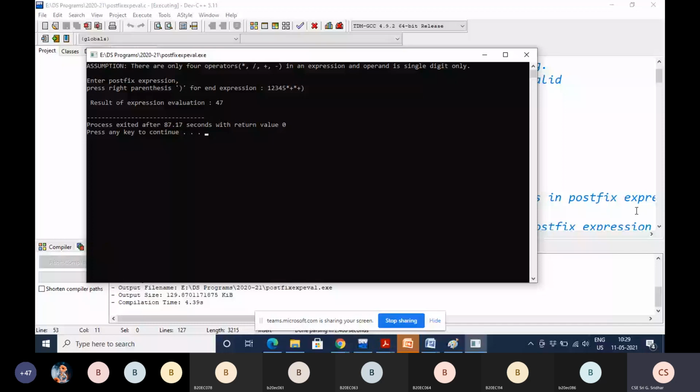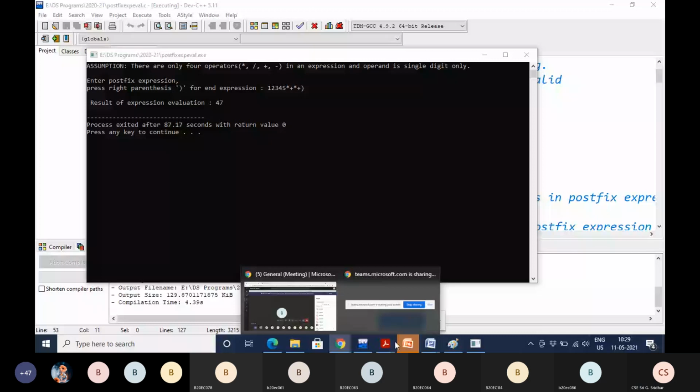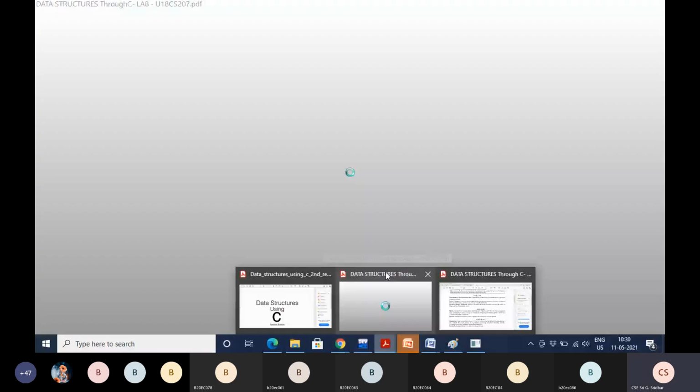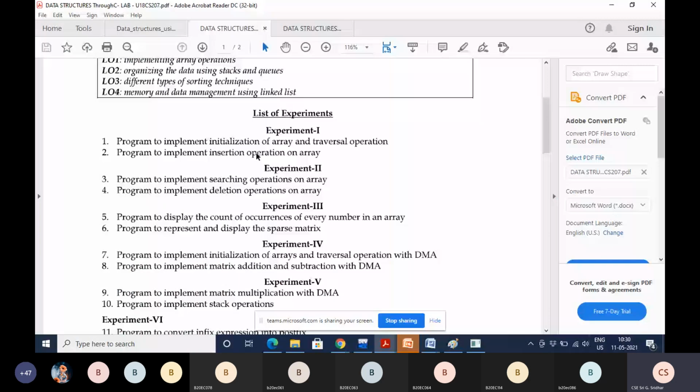As it is in the lab syllabus, written as it is. But you have to add, like this, write a C program to implement initialization of array and traversal operation. For this you have to write the page number and when you executed that program. Don't write the record submission date, that we don't know, so leave that. After writing the theory, you have to start writing the program, input and output. That's it.